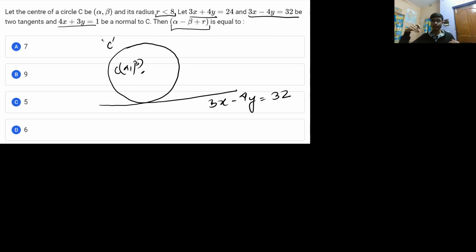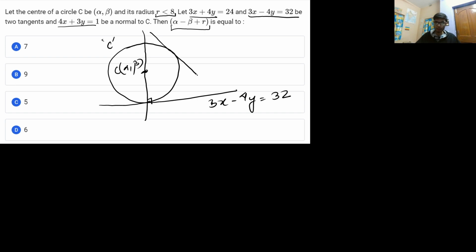The important thing is that for a circle, every normal drawn at every point on the periphery of the circle will definitely pass through the center of the circle. So from here you can definitely say that this is the normal. The normal and the tangent are perpendicular to each other, and the normal will definitely pass through the point C, the center of the circle.